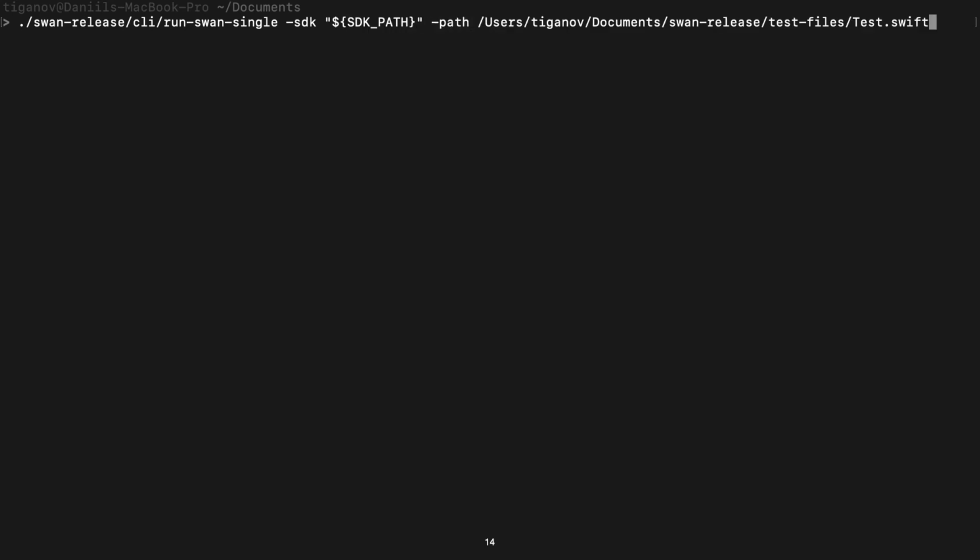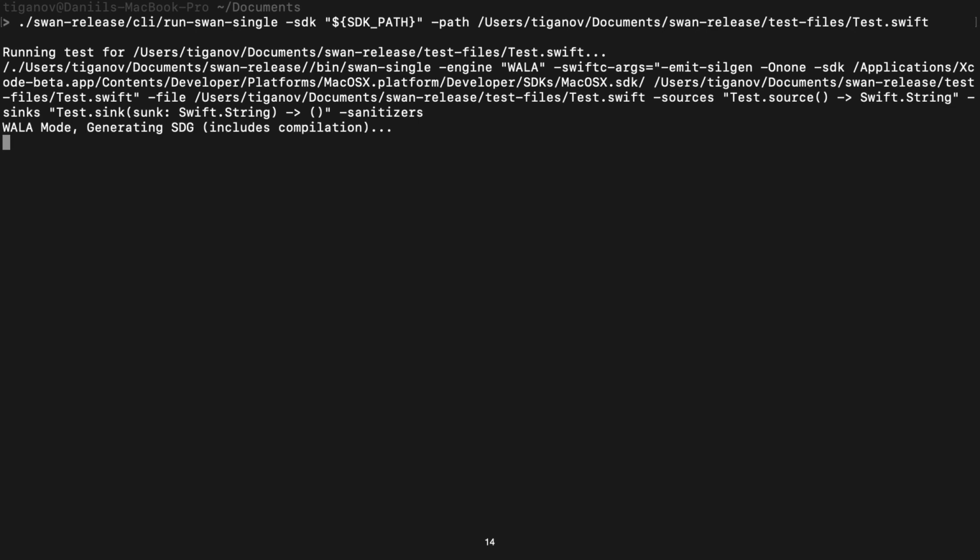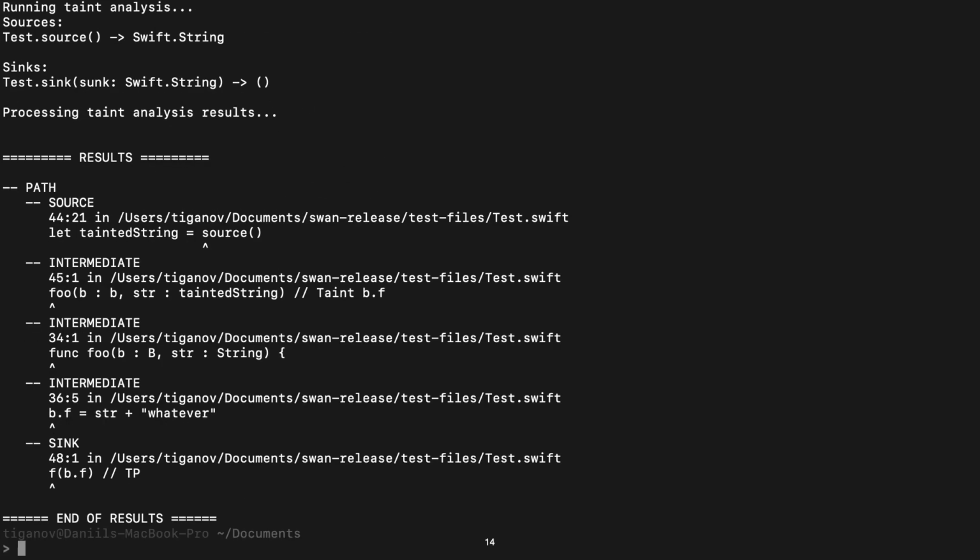Here I'm running the command line interface tool on the code example I explained earlier. All I need to do is give it the macOS SDK path and the path to the Swift file being analyzed. Swan will dump lots of information, but all we really care about are the results at the end. So here we can see that Swan found a dangerous path for the program.